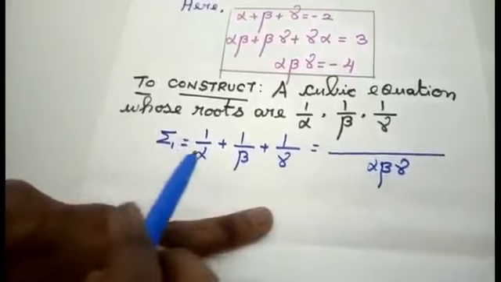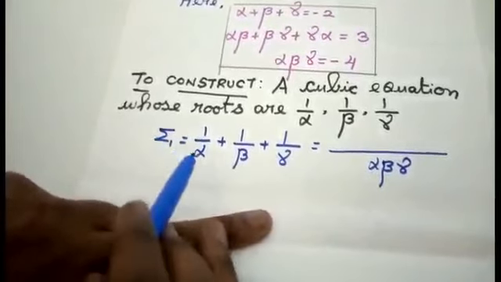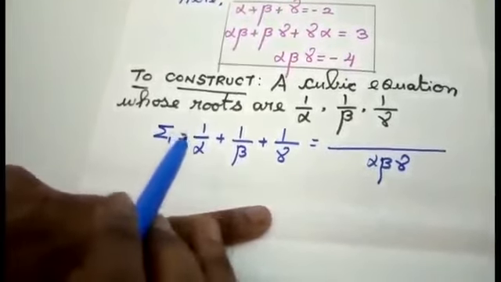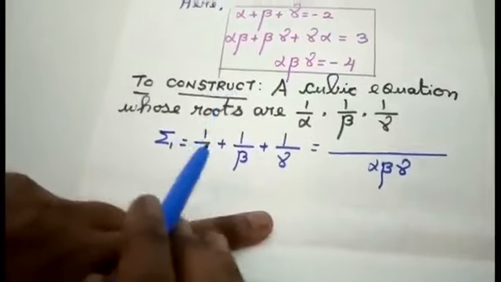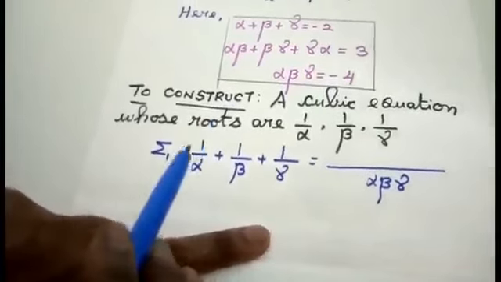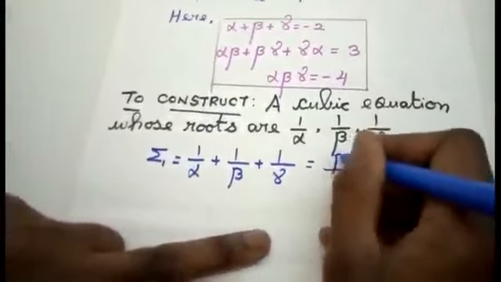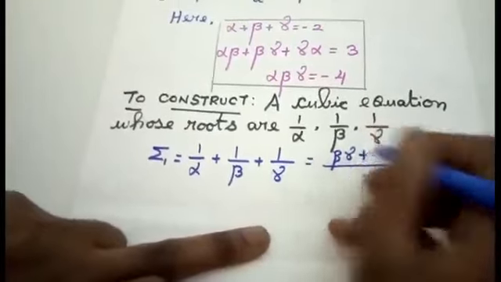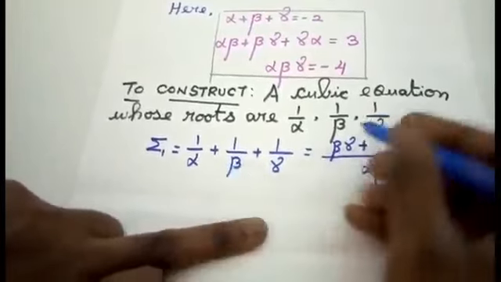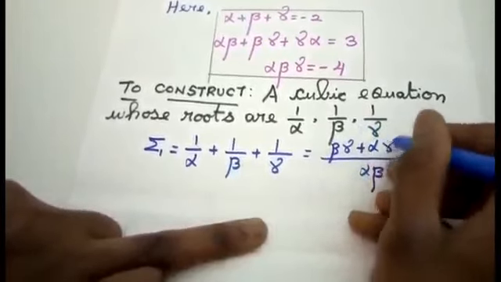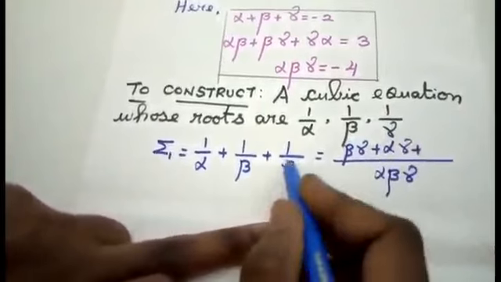Now come here. See the first fraction, 1 by alpha. What are the remaining 2 symbols missing here? Beta and gamma. Write that beta and gamma here. Beta and gamma plus second one, we are having beta, alpha, gamma plus third one, we are having gamma.